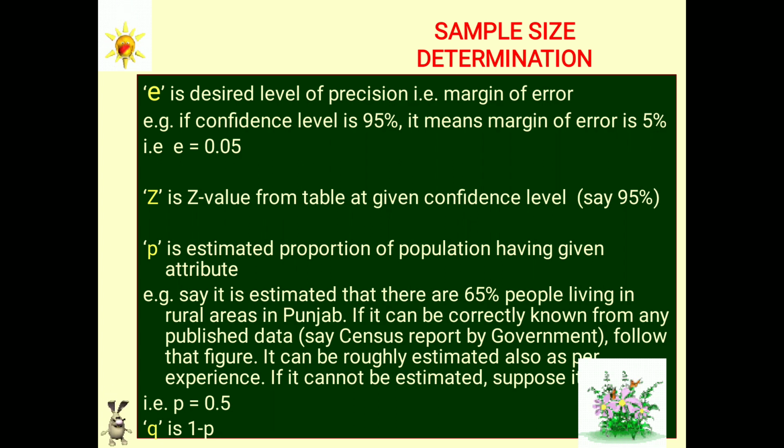If you can have access to authentic published data, say a census report by the government or by universities or anything like this, we can take that correct figure as P. If P is not available as such and there is no other way to estimate the proportion, we assume that P is 50%. That is, P is equal to 0.5. So Q will be 1 minus P. So if P is 0.5, Q is also 0.5. If P is 0.65, Q is 0.35 and so on.